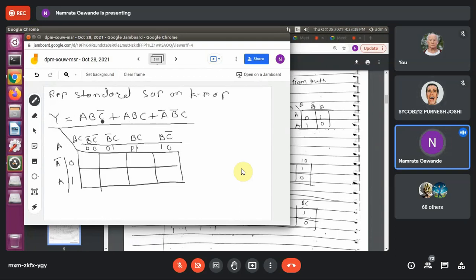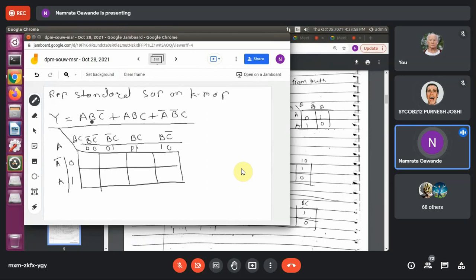Yes, ma'am. So for whatever min terms are present in this expression, we write 1 in the respective cell of the K-map, and the remaining cells are considered 0.